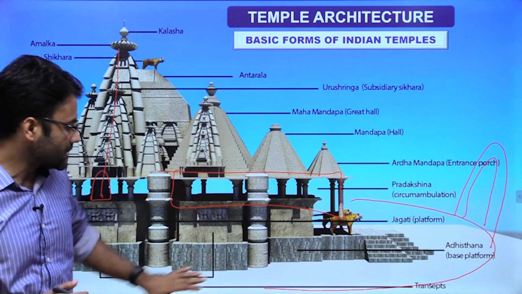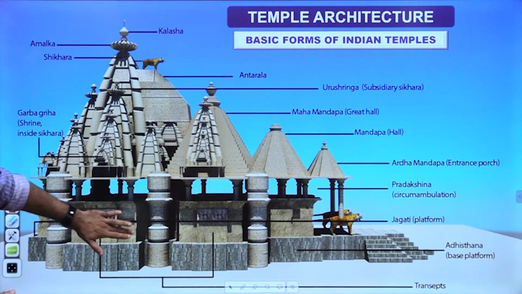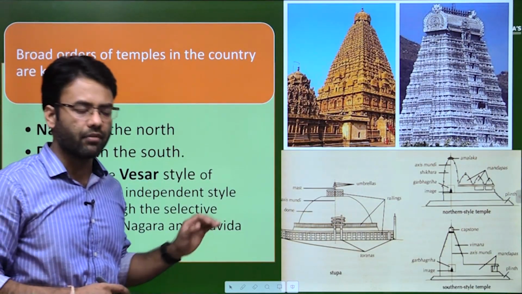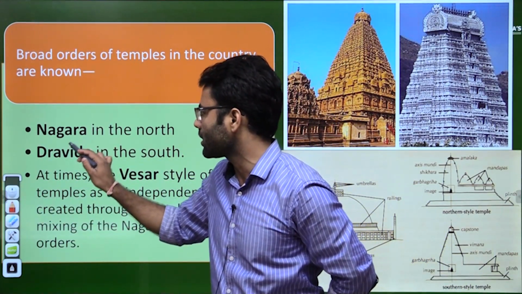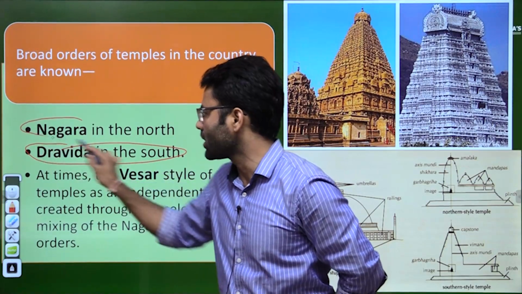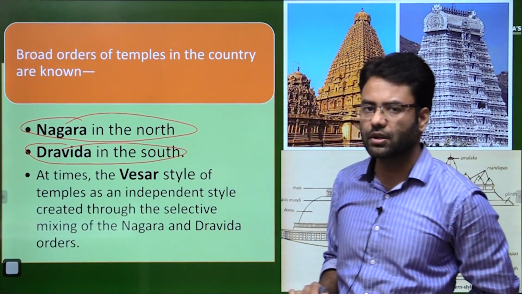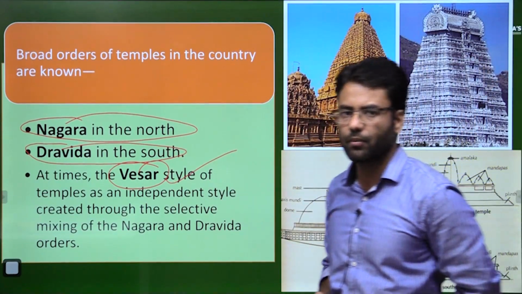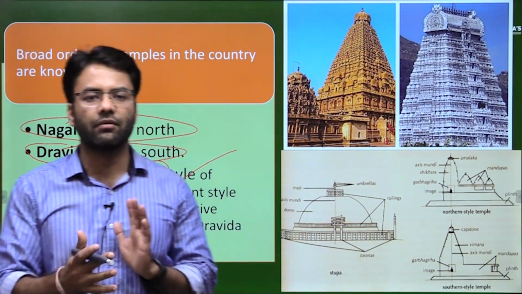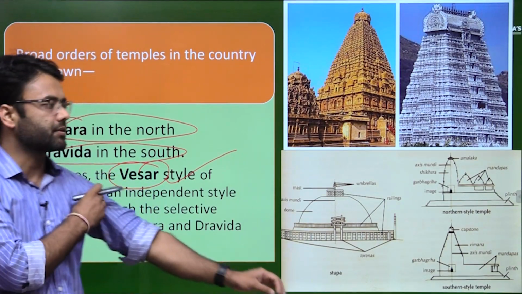So these are the styles of temple architecture we have. As I told you, we have three styles. One is the Dravida style or southern style, one is the Nagara style, that is North Indian, and then you have the Vesara style, which is a mixture of both of them. It is mainly found in the Ellora or Maharashtra region.